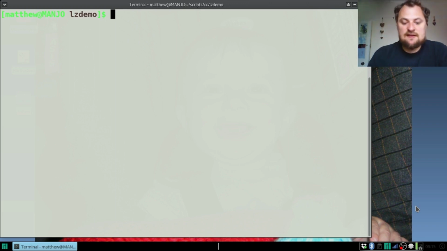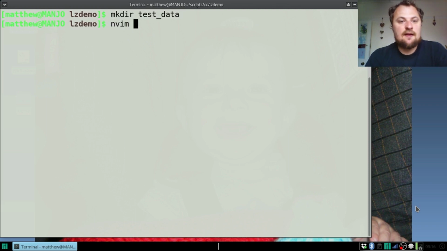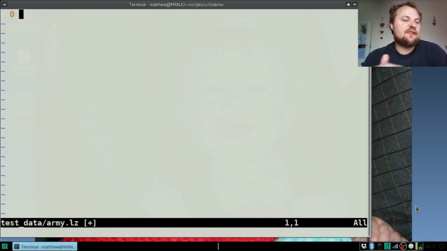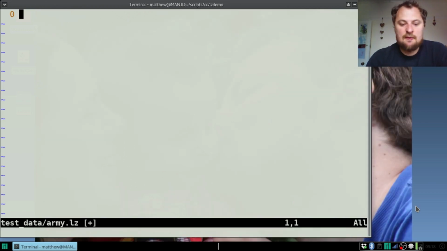Let's just do a quick demo of it, shall we? So if I make a directory and I'll call it test data, because of course I'm working in a Go drive, and in test data we'll make army.lz, short for lazy, right? So as I said, the aim of this file is to create a way of structuring data and reading it quickly into a struct without having to write so much complicated stuff. So, say we've got a bunch of different kinds of soldiers in our army. This is a game I was working on recently, and it felt helpful to have.